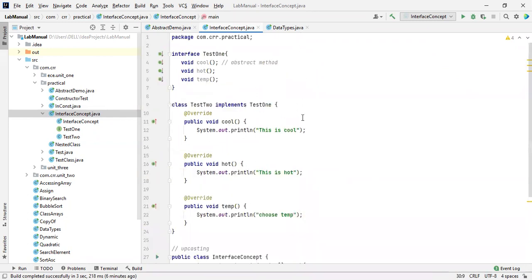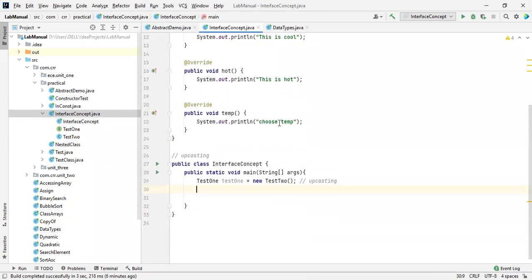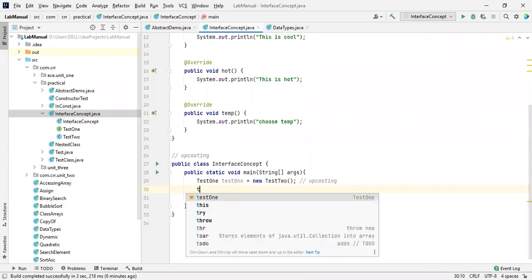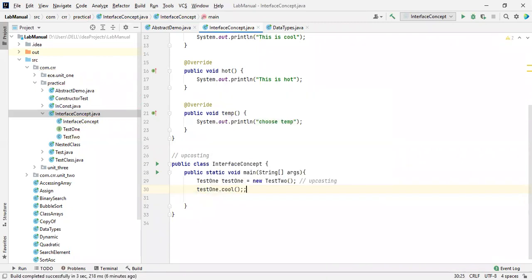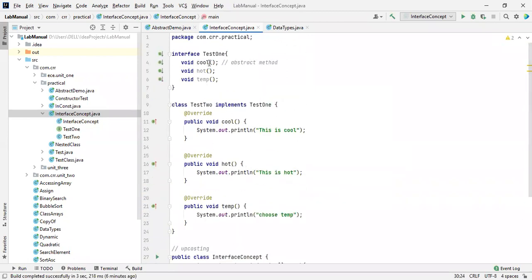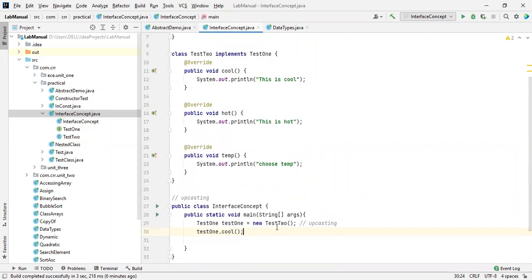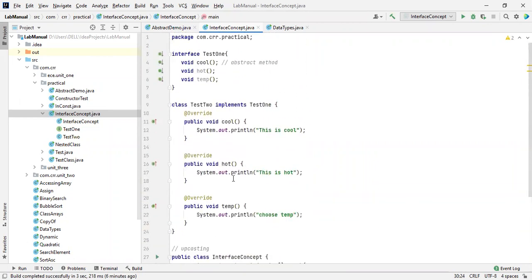So now it is not highlighted. Let me take cool. So I'm going to access this by using test one, this is the name, right? Test one dot cool. So here cool has been called. See this one, it has been highlighted. Now we are using the interface concept. Only then has the interface concept been achieved. So this is how we access interface abstract methods.